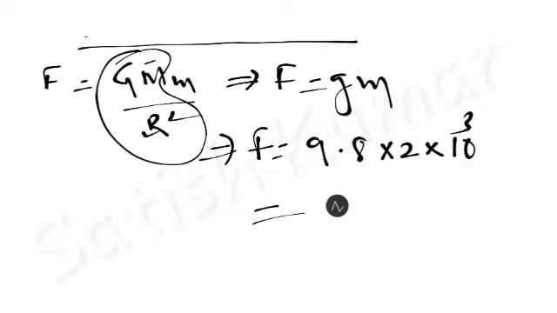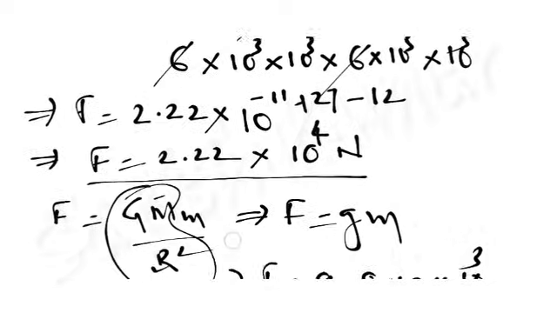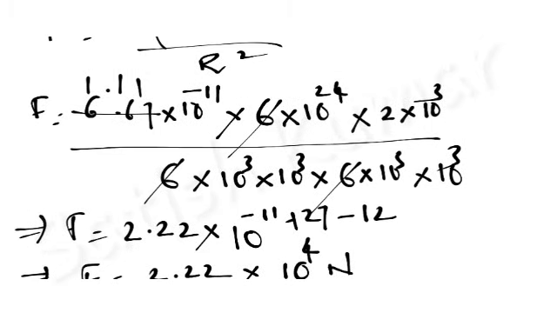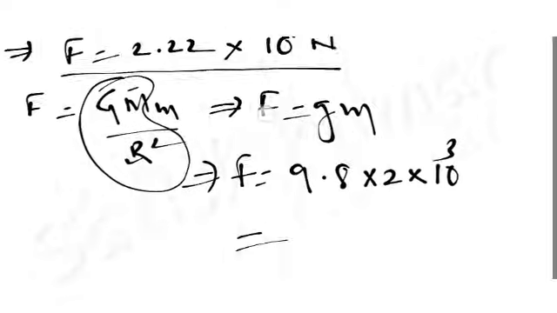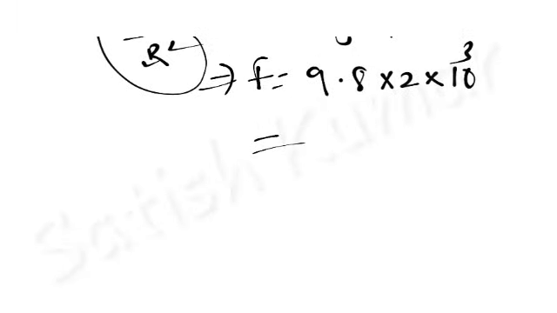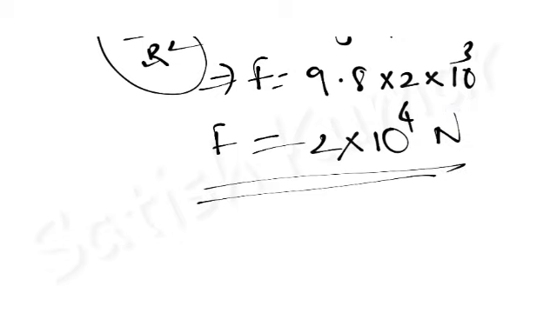So in the previous section, we have taken approximate values, like in place of 5.97 I kept 6, in place of 6.3 I kept 6 again. So here also if you keep instead of 9.8, if you keep 10, it will become F is equals to 2 into 10 power 4 Newton. So in this way also you can do the problem.